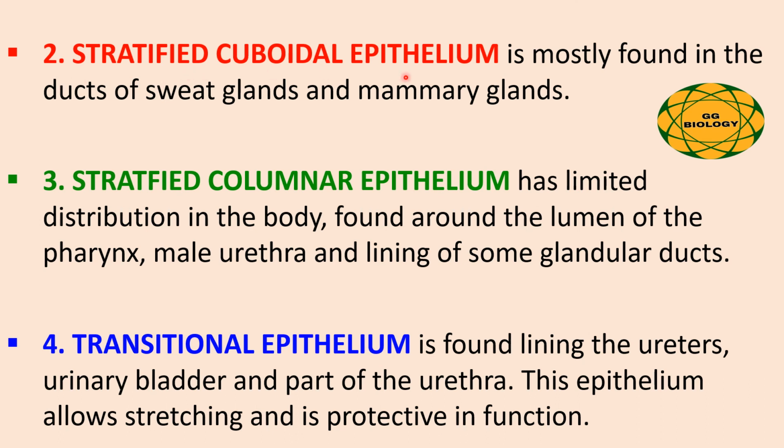Stratified cuboidal epithelium is mostly found in the ducts of sweat glands and mammary glands. The stratified columnar epithelium has limited distribution in the body, found around the lumen of the pharynx, male urethra and lining of some glandular ducts. The transitional epithelium is found in the lining of the ureters, urinary bladder and part of the urethra. This epithelium allows stretching and is protective in function.